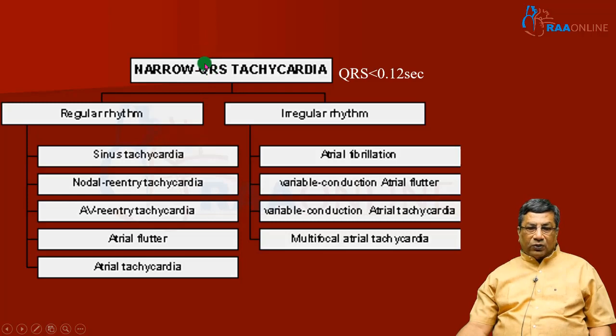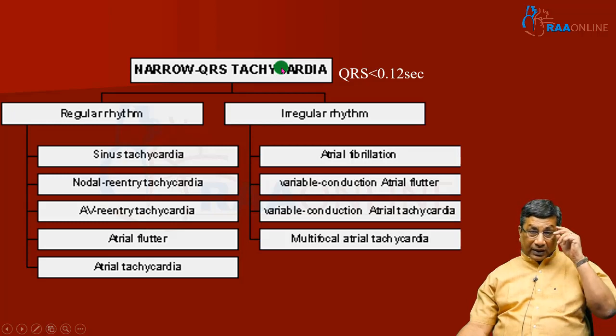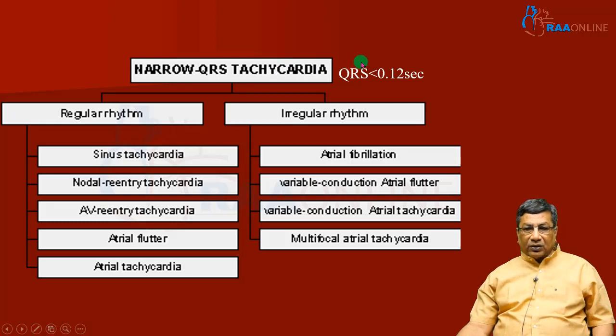First, we look at narrow QRS complex tachycardia. What are the prerequisites to diagnose narrow QRS tachycardia? First is tachycardia, which means a heart rate of more than 100 per minute. Either the atrial rate or the ventricular rate, or both, more than 100 per minute is tachycardia. Here the QRS is less than 0.12 second.